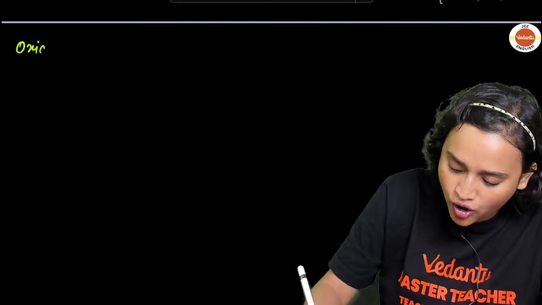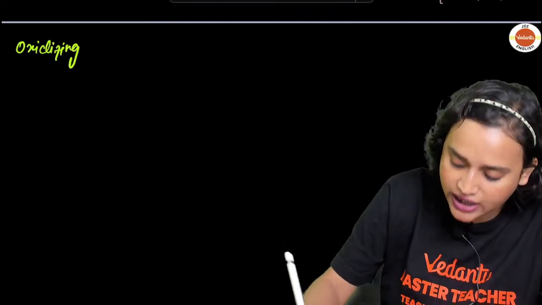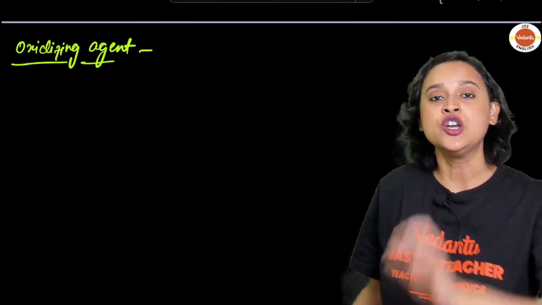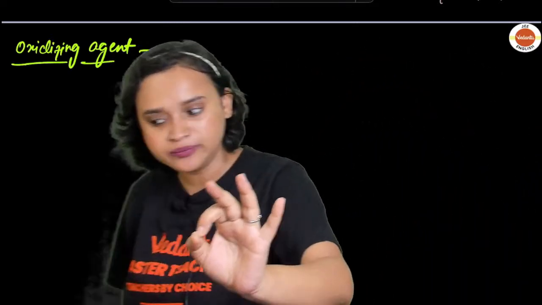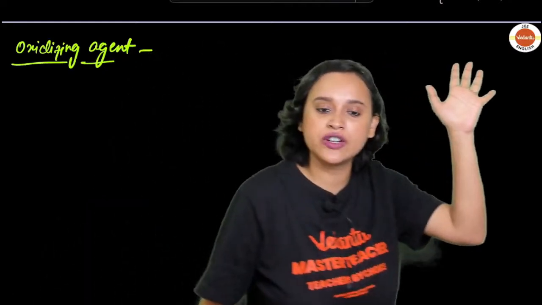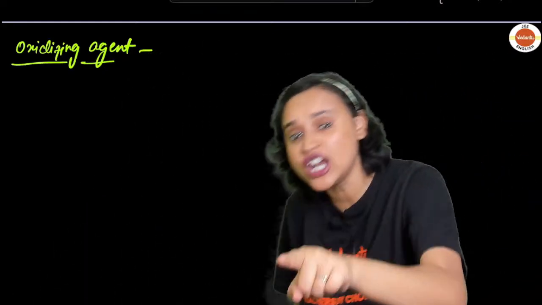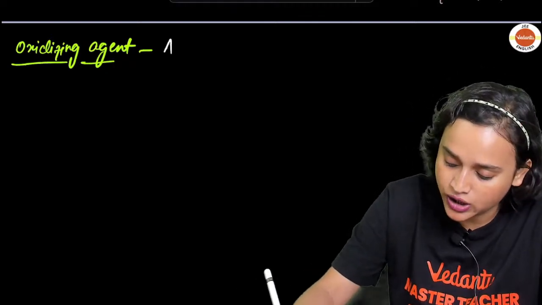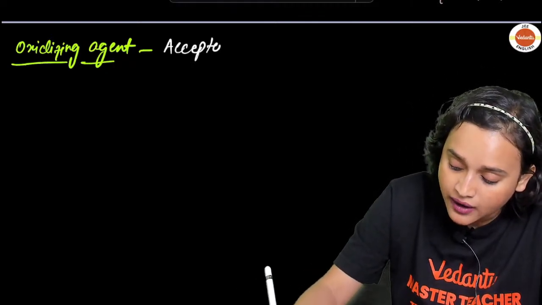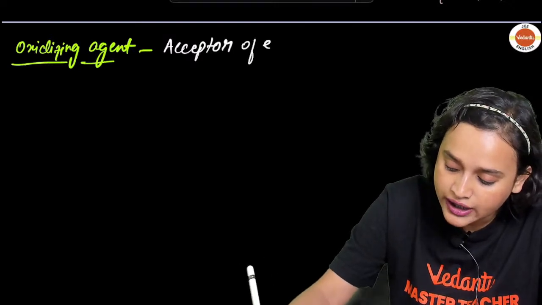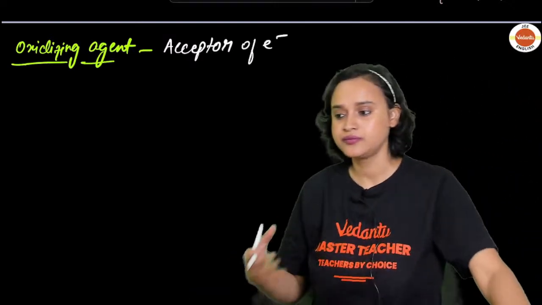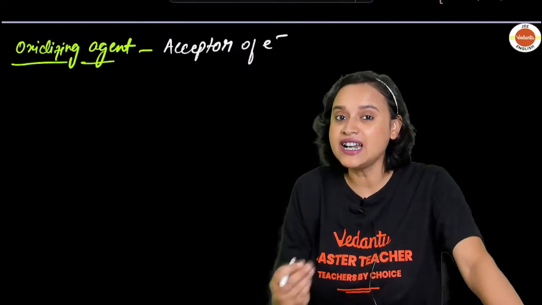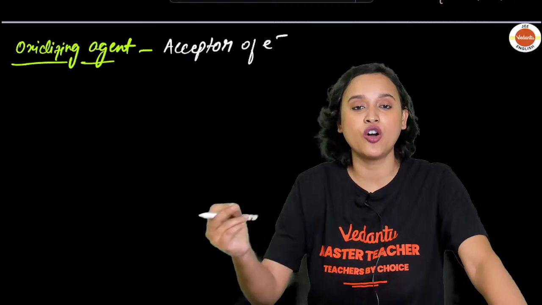What is your oxidizing agent, guys? Oxidation is loss of electron, so the oxidizing agent is going to be the acceptor of electrons.